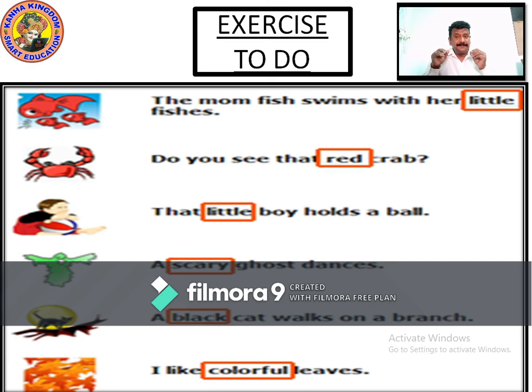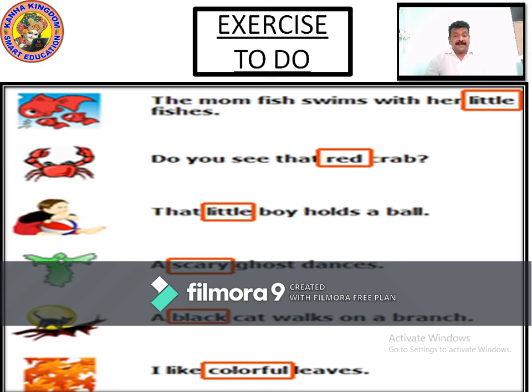Scary ghost. Scary is what? Scary is the describing word about the ghost. It's an adjective. A black cat walks on a branch. A black cat. What is black? Black is an adjective which is telling about the cat. It describes the cat.